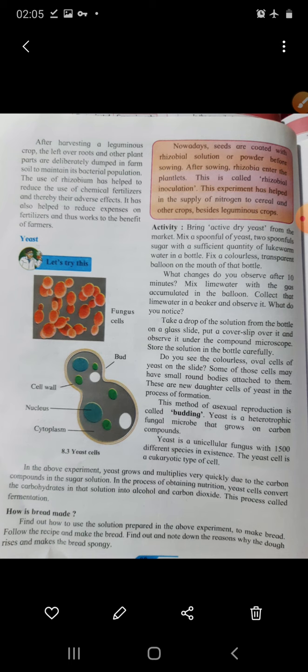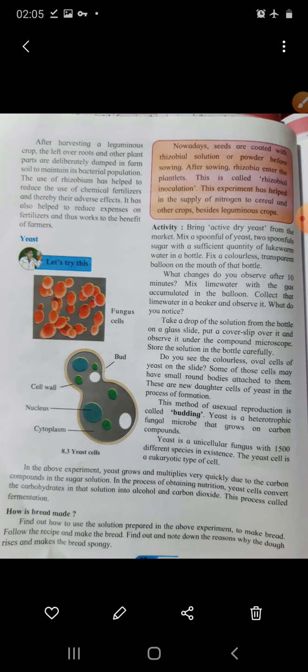To establish the symbiosis, the beneficial relationship between the plant and the bacteria, we add the bacteria. Let's read. Nowadays seeds are coated with rhizobial solution or powder before sowing. Some seeds available in the market are already coated with the rhizobial solutions. After sowing, rhizobia enter the plantlets, and this is called rhizobial inoculation.